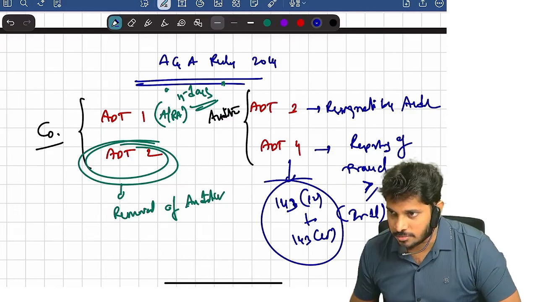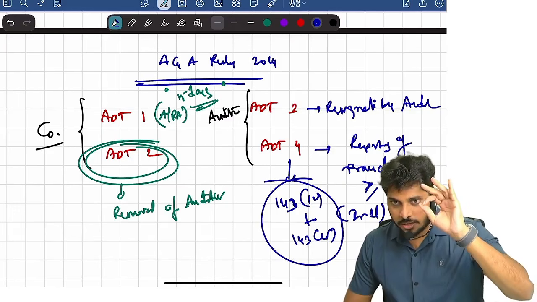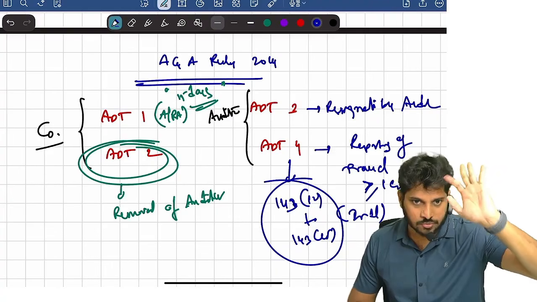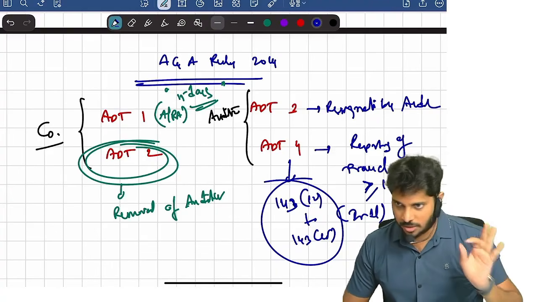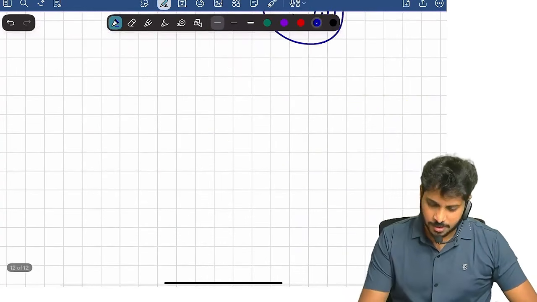Are you clear? These are the 4 forms. CRA forms and ADT forms, these 8 forms you should remember. Pakka, one question might come in MCQ, 2 marks question. Clear? Next.